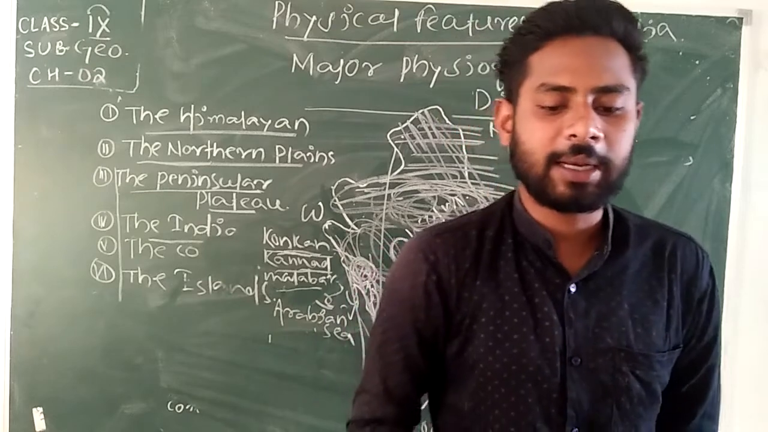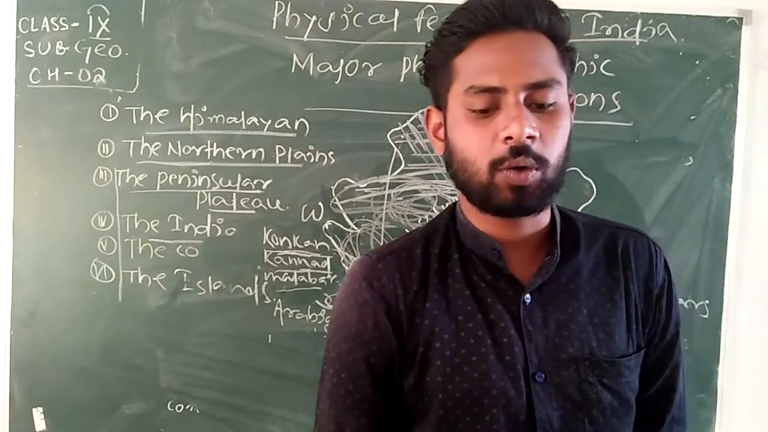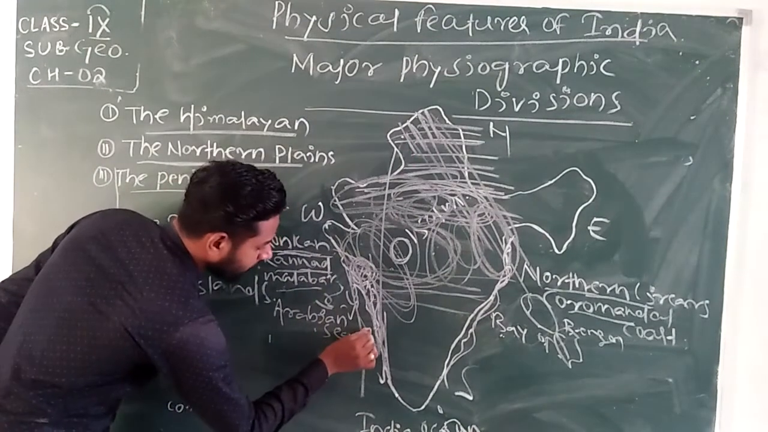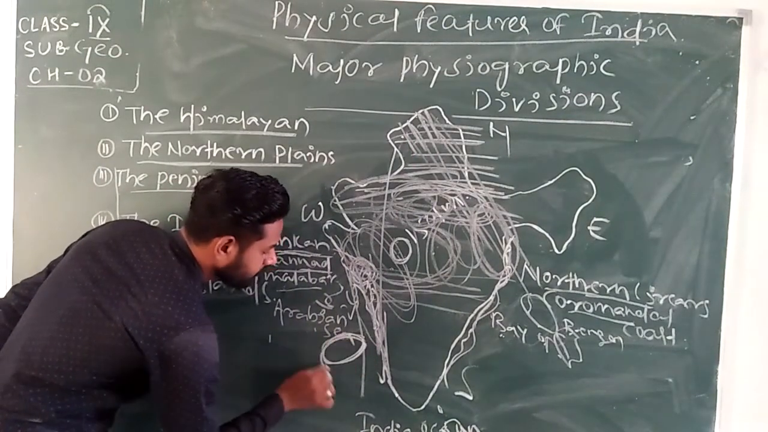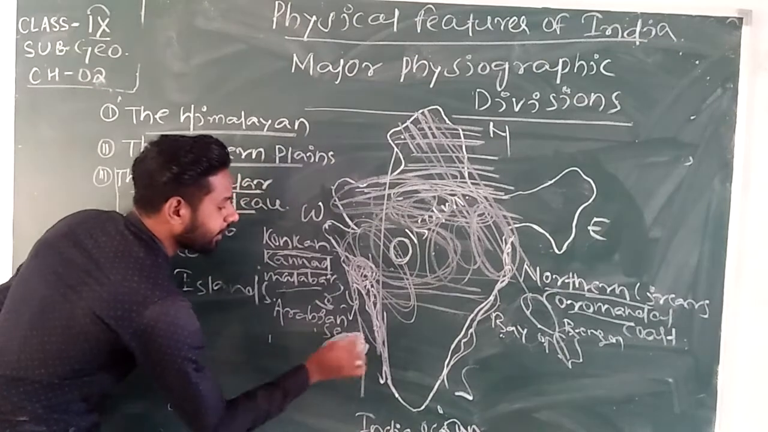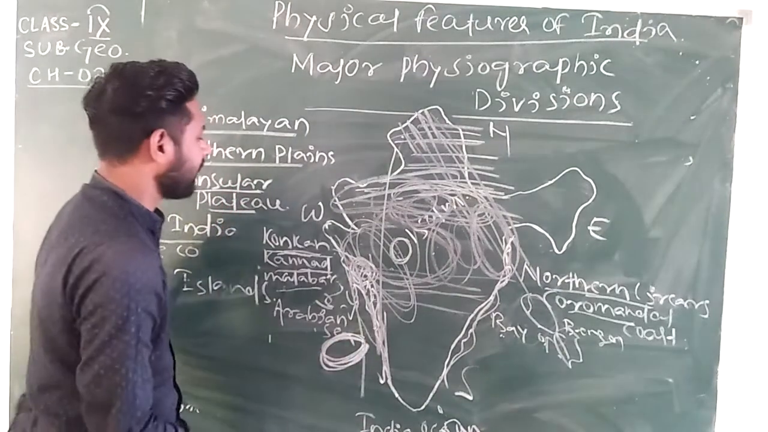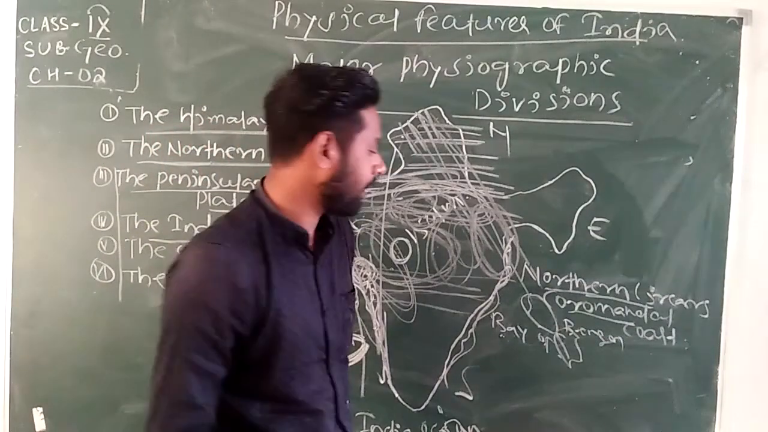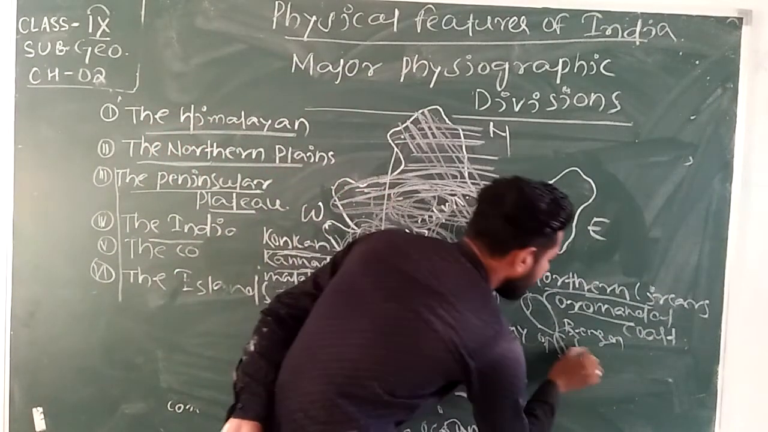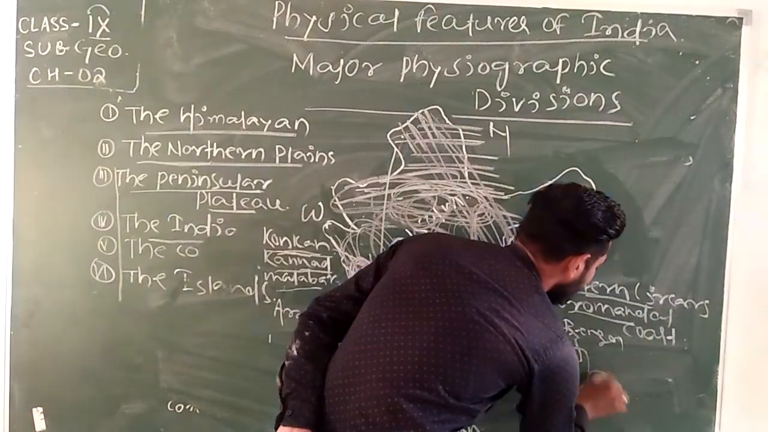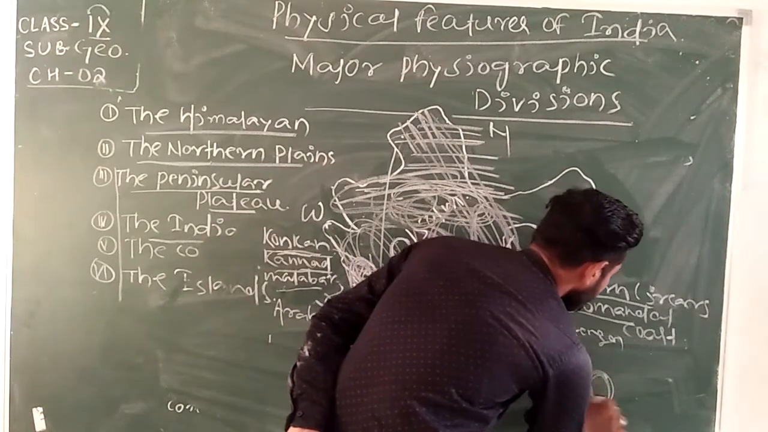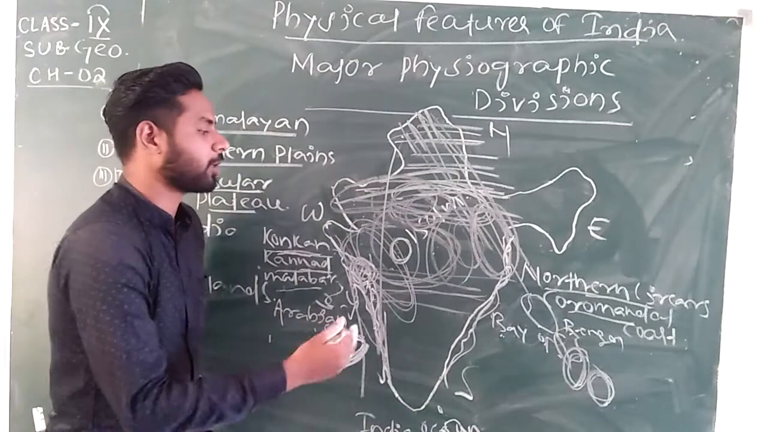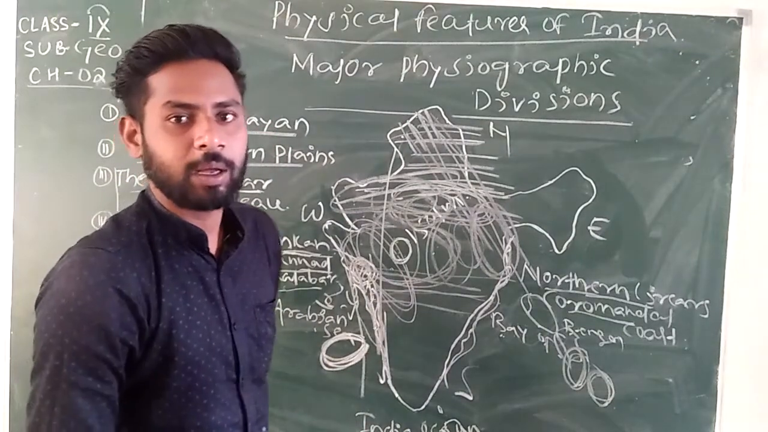After that, the islands. The Lakshadweep island group in the Arabian Sea is close to Kerala. This is the Lakshadweep island, which lies in the south part of India. After that, the Andaman and Nicobar islands lie in the south-east part of India, in the Bay of Bengal.